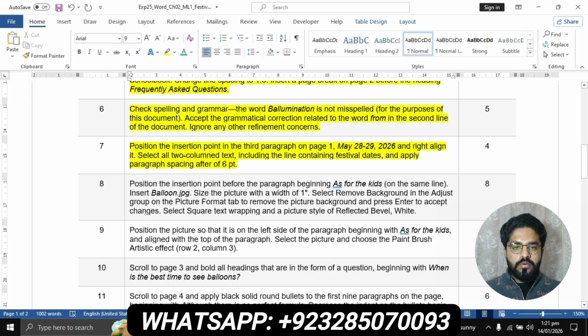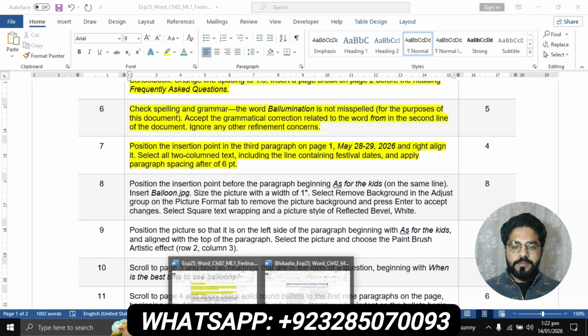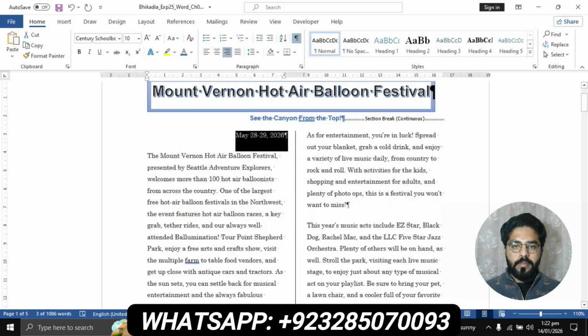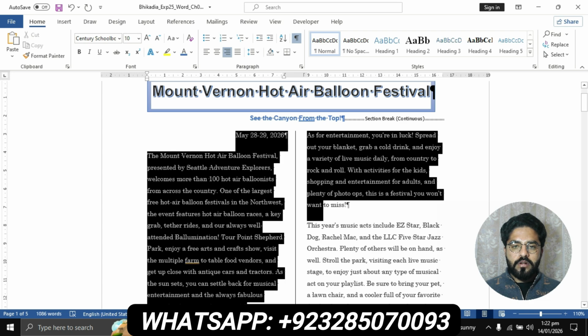Select all two column text including the line containing festival dates and apply paragraph spacing after of 6 point. In this part you will have to select all the remaining text and apply the spacing after the paragraph as 6 point. Select all the paragraphs.